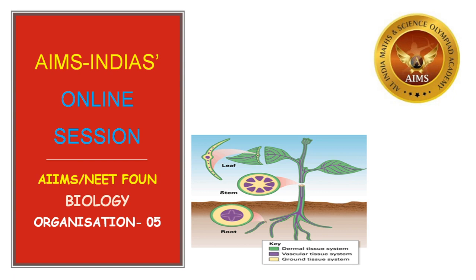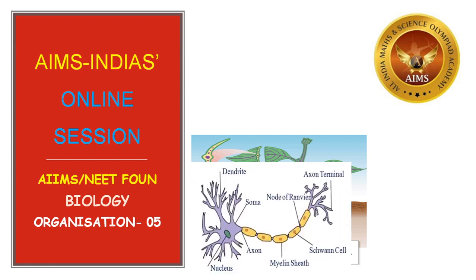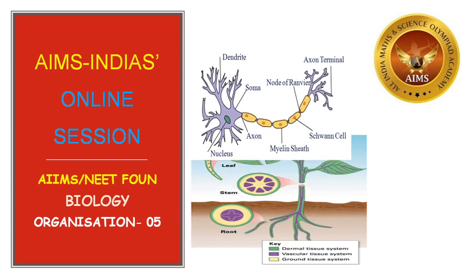A group of cells combine to form tissues, tissues combine to form organs, organs combine to form organ systems, and organ systems combine to form the organism. This is the concept of formation of an organism. So, organization of living beings, part 5. In this we are going to discuss more about the animal tissues.